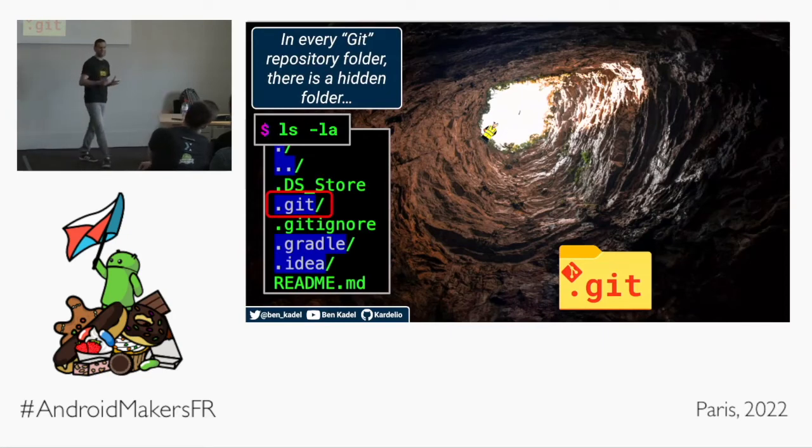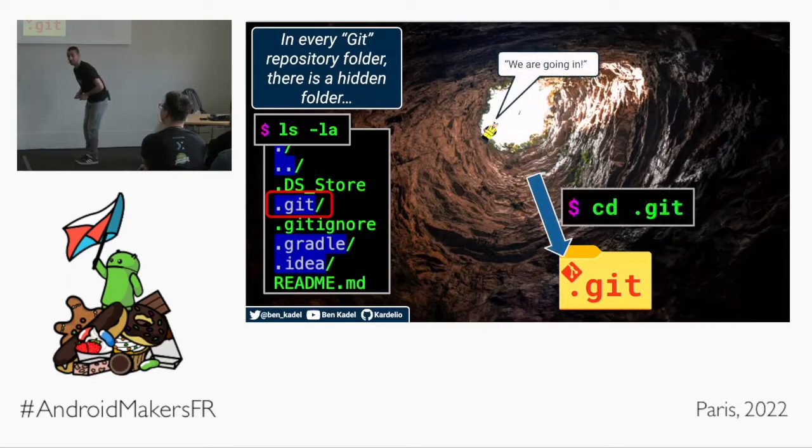It's hidden because in the Unix world, a dot in front of a file or folder simply means that it's obscured to the generic ls command. You need to use -a for all to see all the things, including the hidden ones. Now, ropes on, belay on, other climbing words, helmets on, and let's cd into the .git cave.